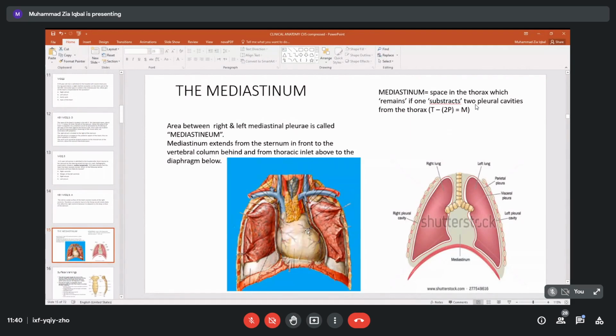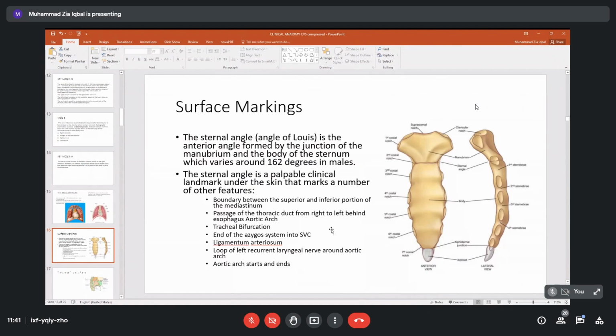So this is the mediastinum. Now in a living person, when we have to mark out the mediastinum, we will see some surface markings. Already we have seen the sternal angle. This was the sternum bone, and we are looking from the front and from the side.